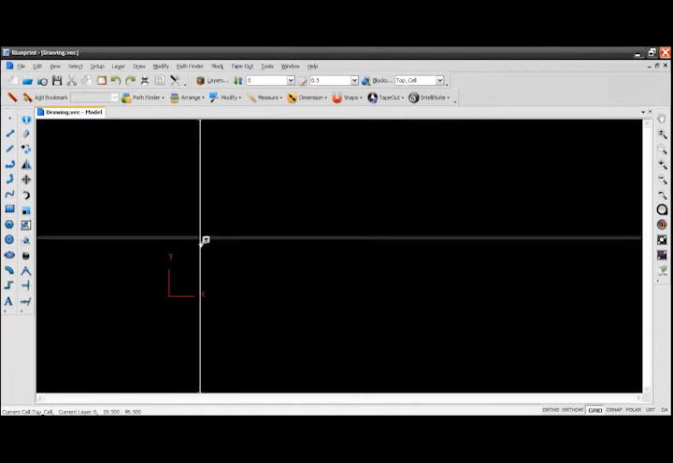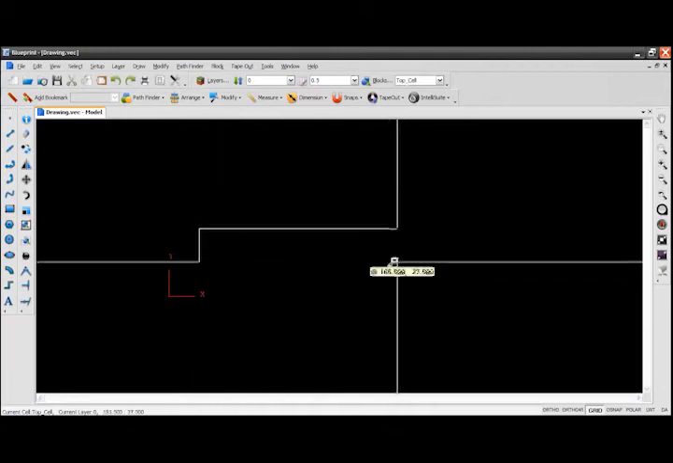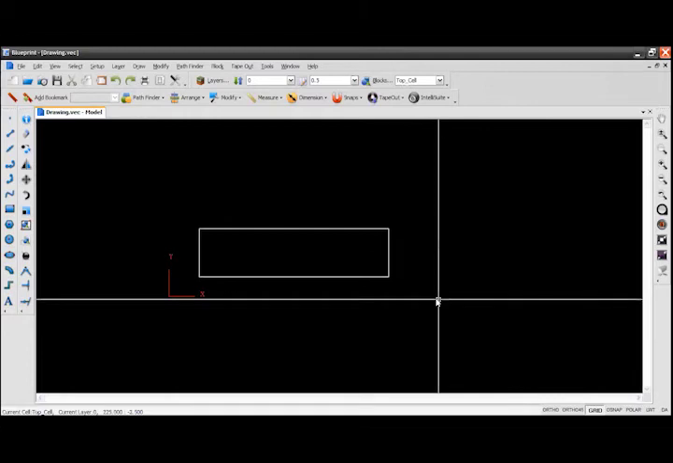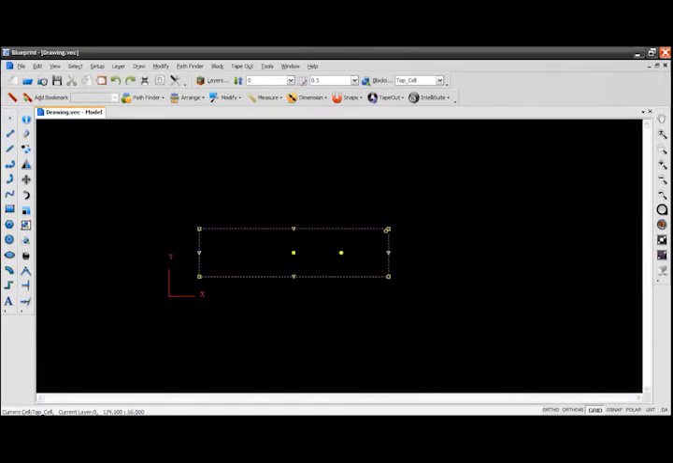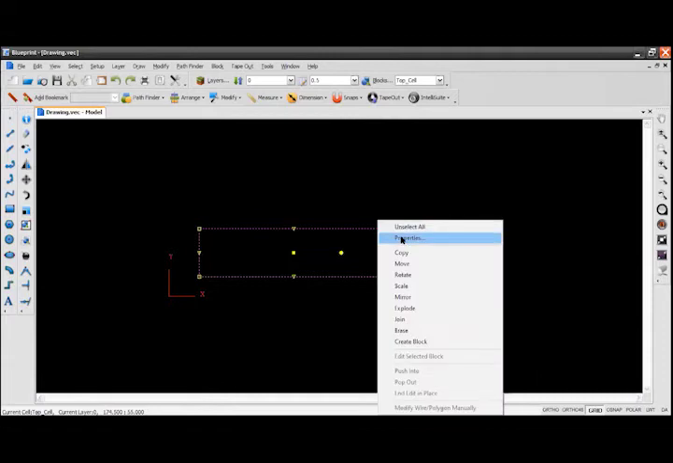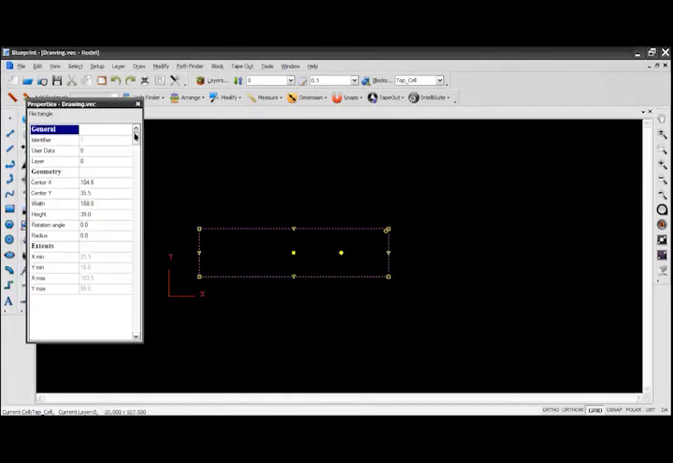First you can draw that rectangle anywhere on the screen. Whatever the dimensions, just click here and you will get the rectangle. Then you click on that rectangle, right click, and go to properties. Now you can see the properties of this particular rectangle. As I told, first I have to mention what the center is.